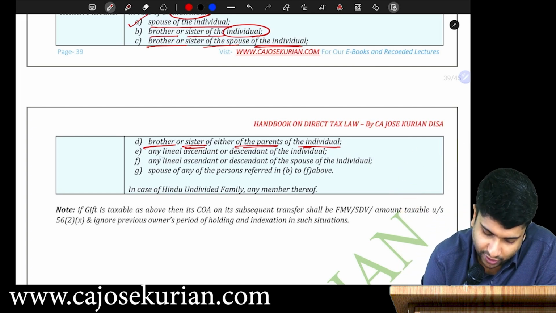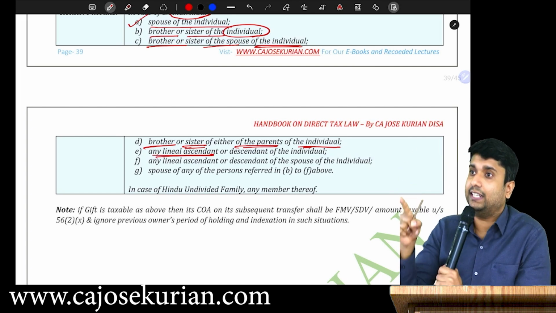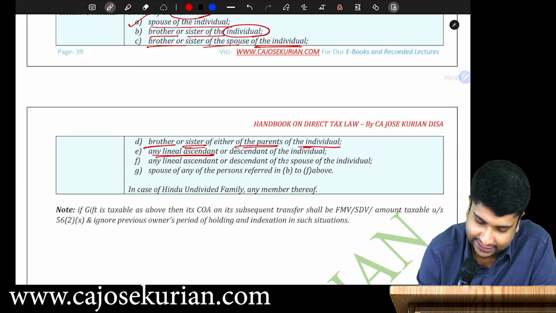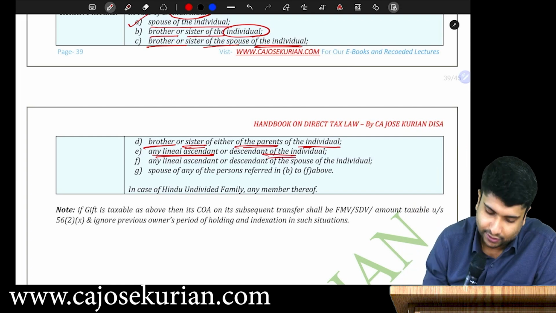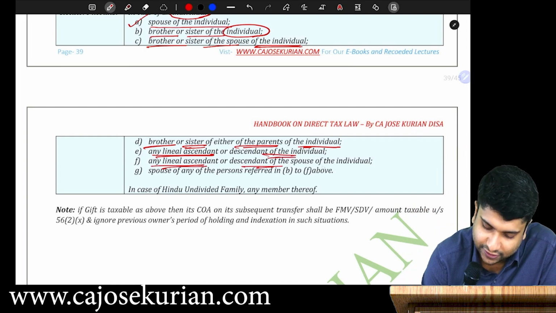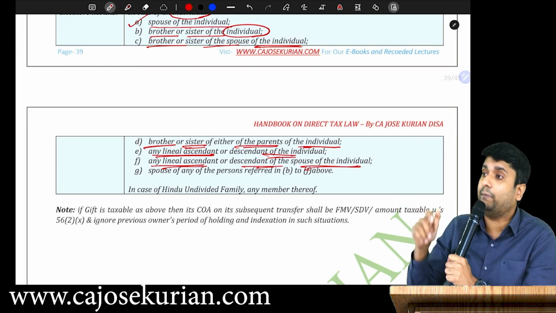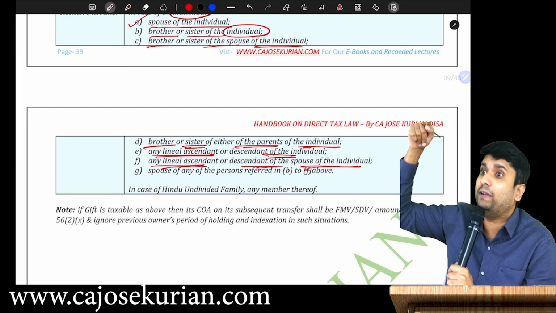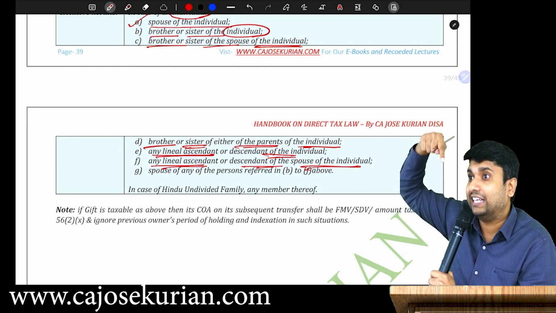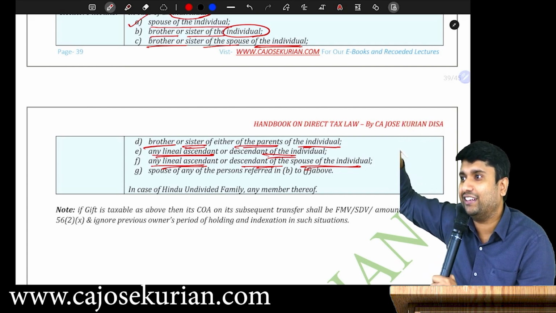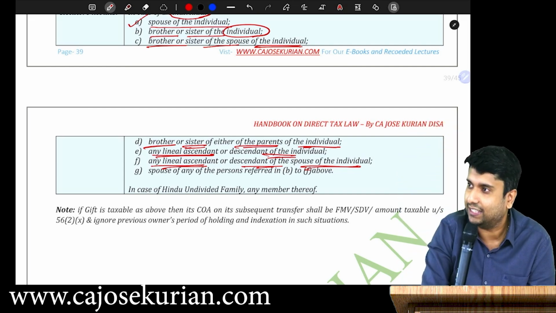Then next one, lineal ascendant. That means Dinesh's father, grandfather. Descendant, Dinesh's son, grandson. Any lineal ascendant or descendant of the spouse. Spouse's ascendant or descendant means Dinesh's wife's father-in-law, grandfather-in-law, mother-in-law, grandmother-in-law. Everything is considered as relatives.